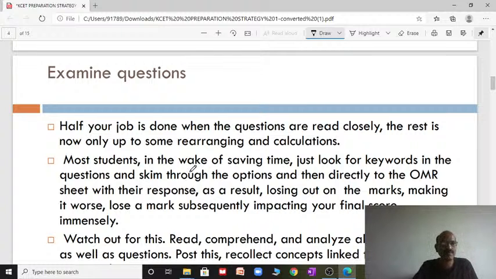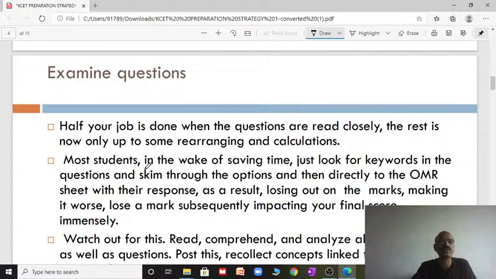The majority of students will miss this area. In physics, if you read the question carefully and understand what is being asked, what the given data is, and what formulae we need to apply, once that comes to mind immediately after reading the question, half of the work is over. The remaining will be just calculation, that's it.